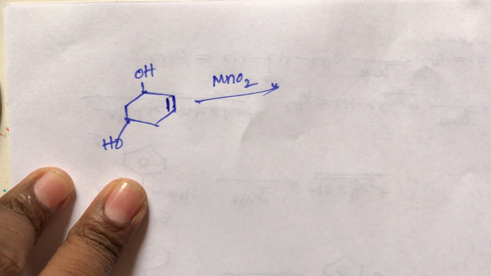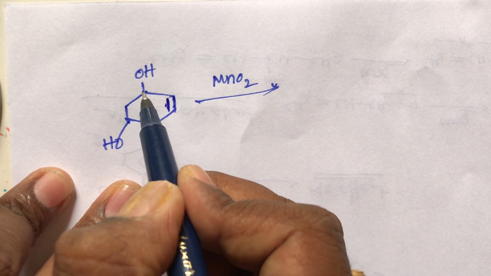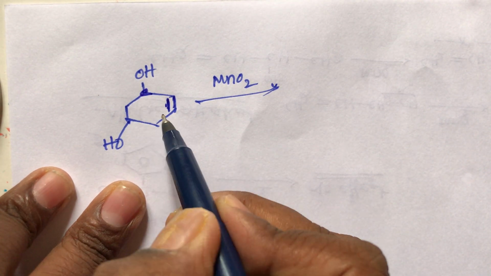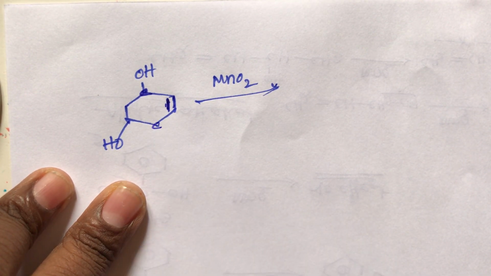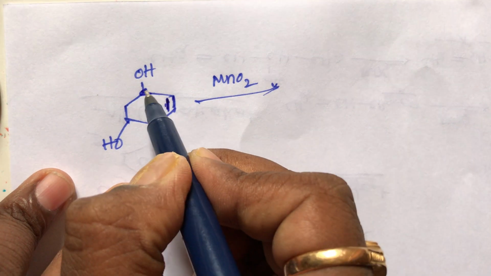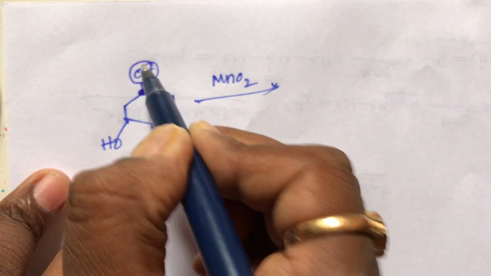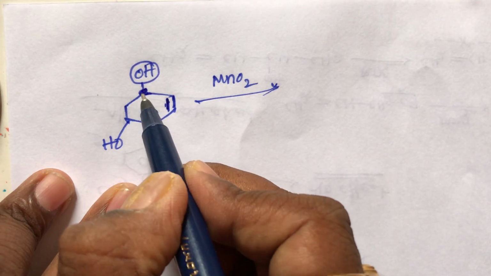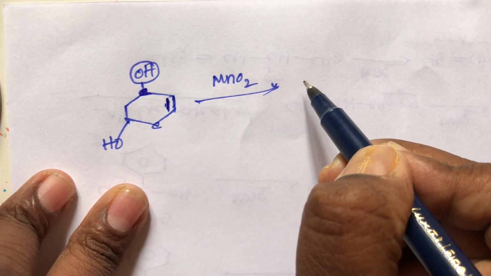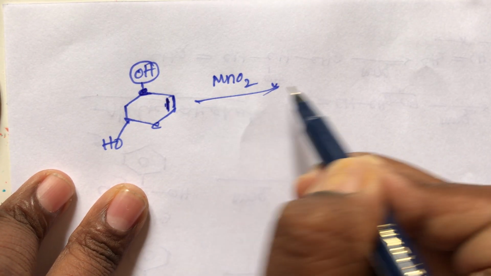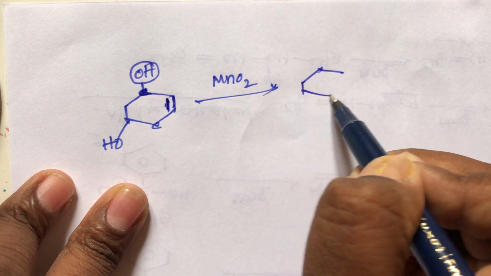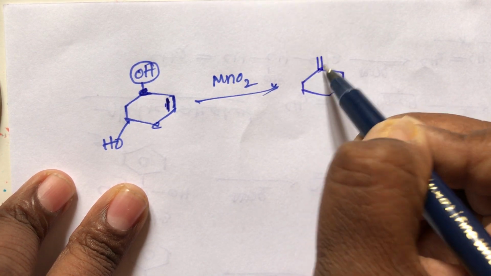Student, what is an allylic compound? The carbon next to the double bond is called the allylic carbon. This double bonded next carbon, the allylic carbon, has a hydroxy group. So this secondary alcohol is always oxidized with MnO2, and a ketone will be formed.